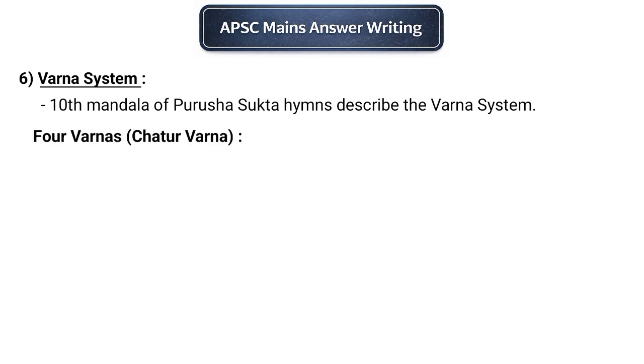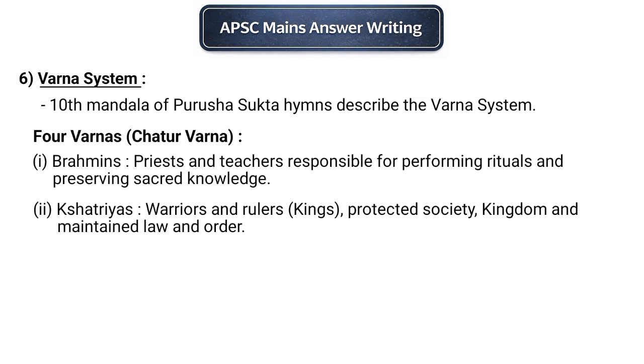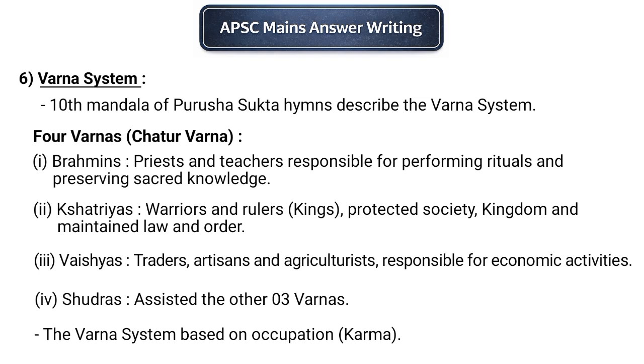According to this, society was divided into four Varnas: Brahmins, Kshatriyas, Vaishyas, and Shudras. Brahmins were priests and teachers responsible for performing rituals and preserving sacred knowledge. Kshatriyas were warriors and rulers who protected society and maintained law and order. Vaishyas were traders, agriculturists, and artisans responsible for economic activities. Shudras assisted the other three Varnas. Initially, this system was based on occupation or karma rather than birth.